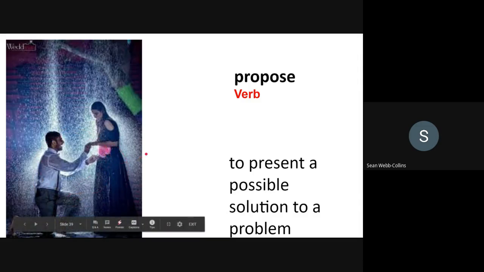Are there any other word forms? That's right, we have the noun, a proposal, and a secondary noun, a proposition. What about the adjective? Proposed. So once more, what are the word forms? Propose, verb, adjective, proposed, and the nouns, a proposal and a proposition.